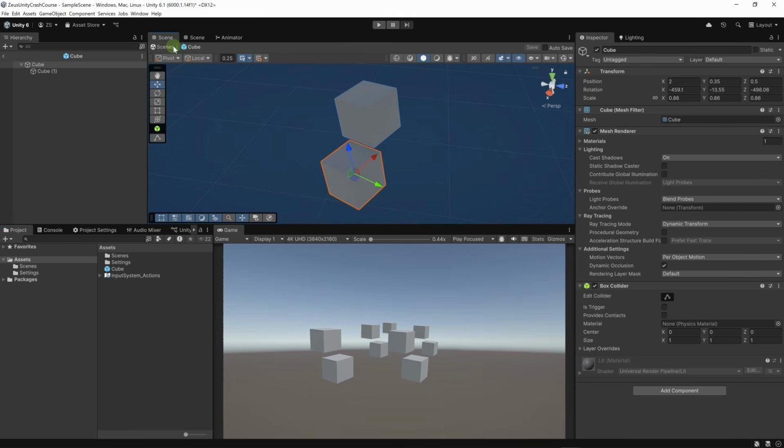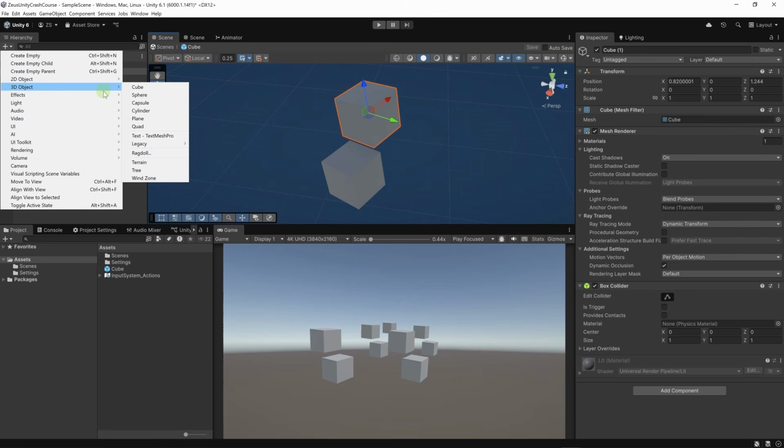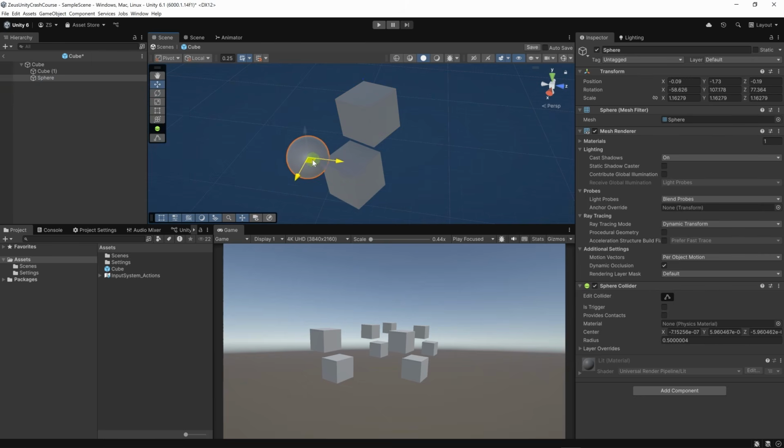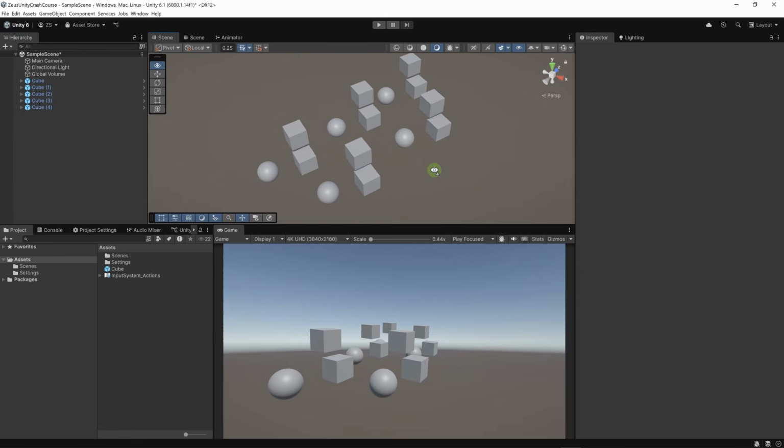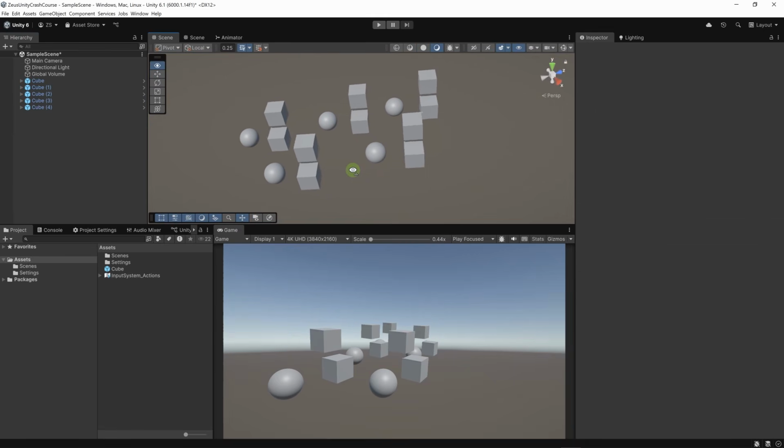You can see here that I'm editing my prefab. If I change something in this prefab, let's say I add another object, let's say a sphere. Let's have it over here and let's go back. Here you can see that every instance of our prefab now has a sphere as well.